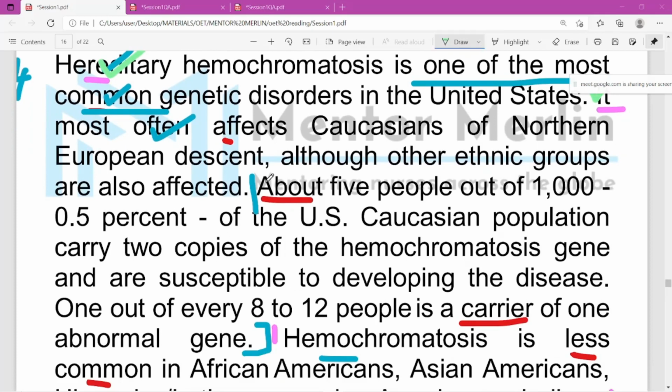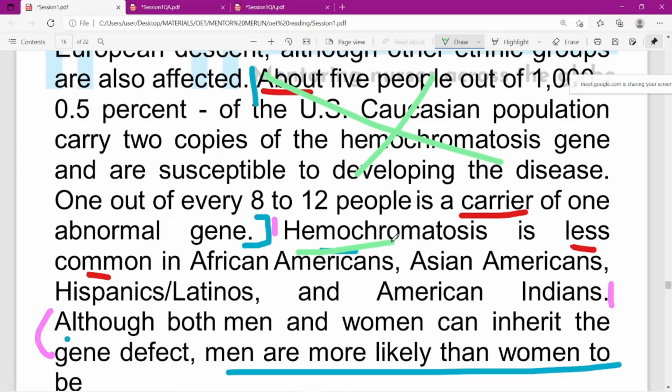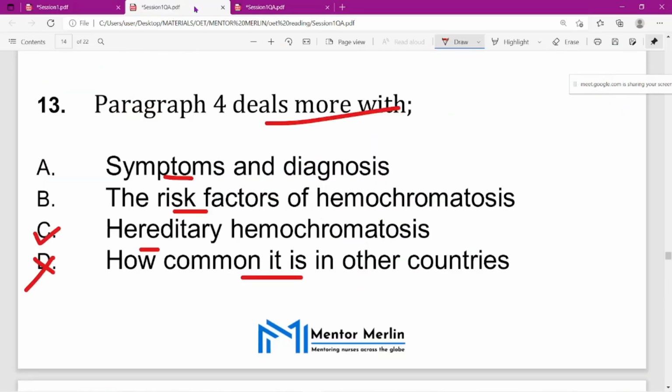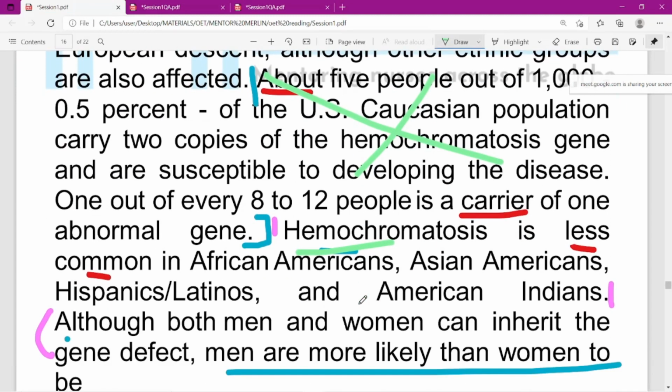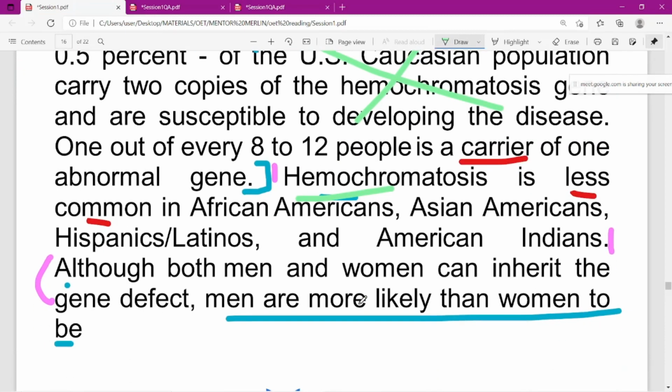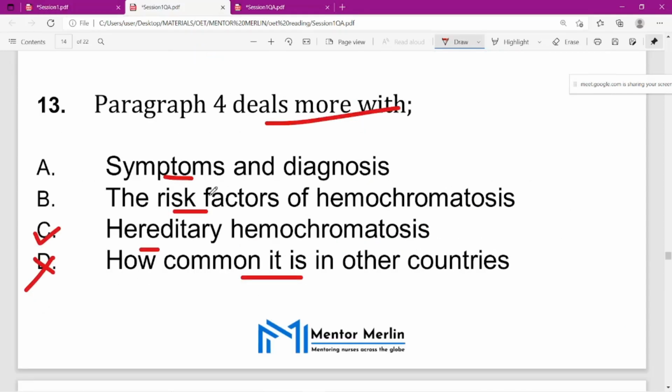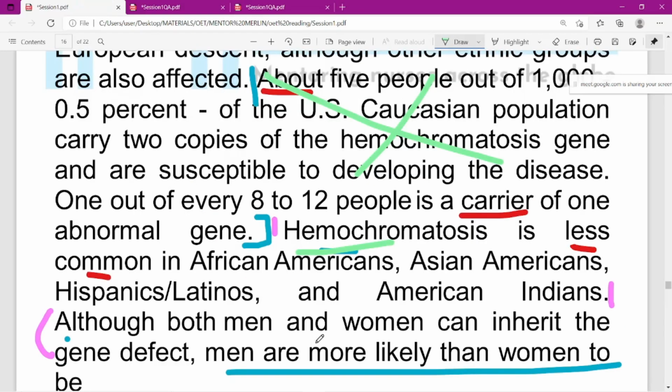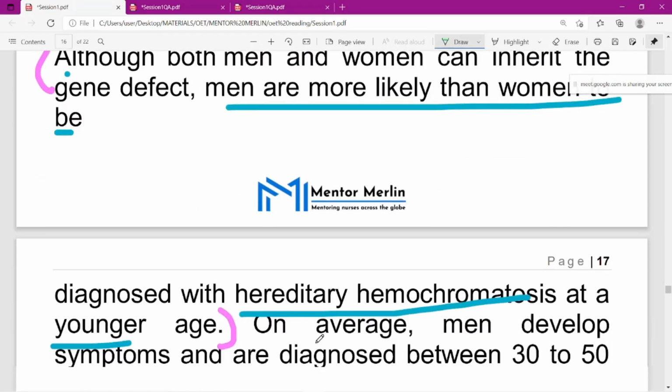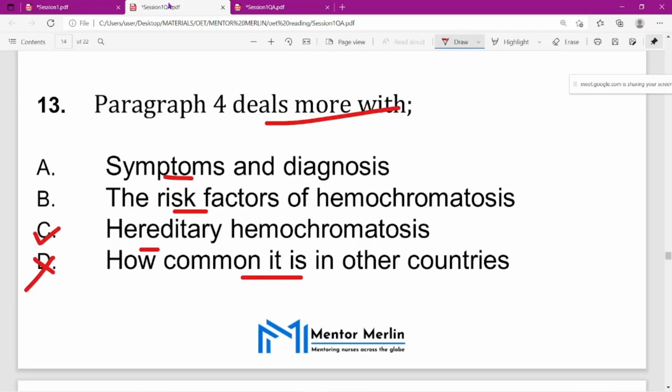So here they are talking mainly about some values. Now they generalize hemochromatosis. Yes, it's mentioned: deals more with. So they are dealing more with this one, hereditary hemochromatosis. Compare with the question. This fourth paragraph is giving more importance. Which line? Please look and compare with the question. Paragraph 4 deals more with. The question is like that. Yes, that is more with.